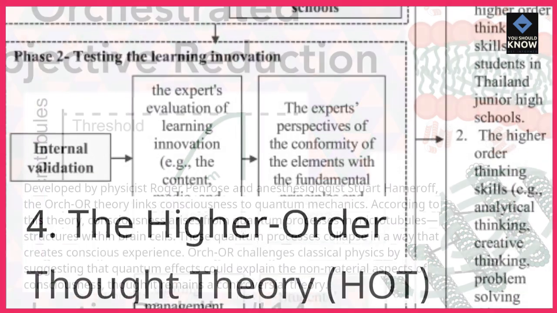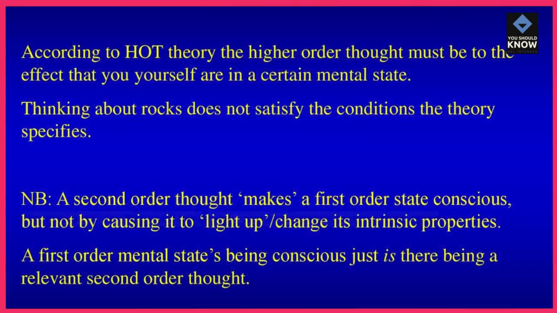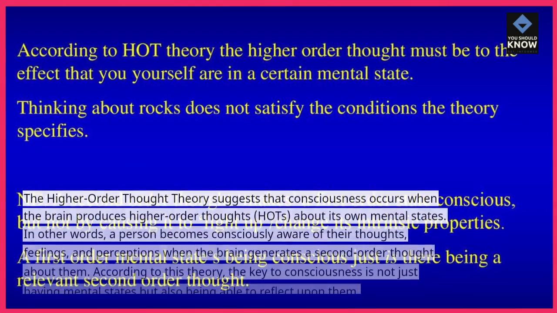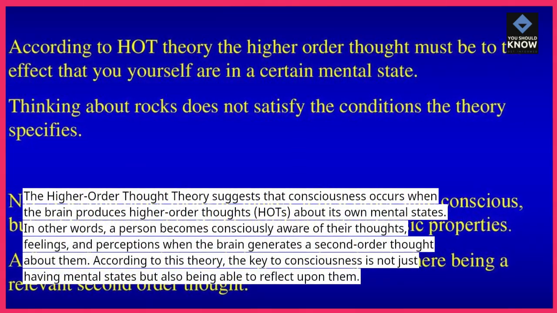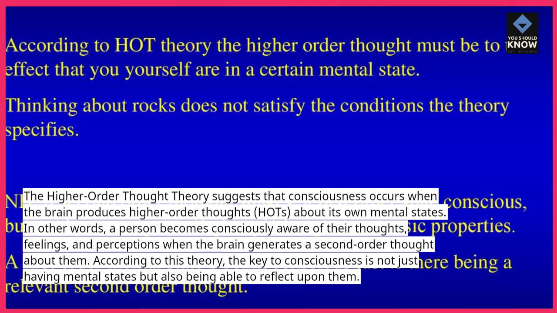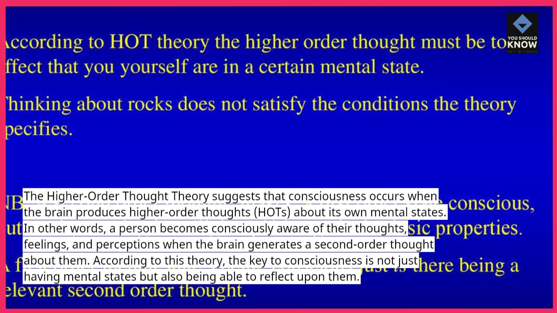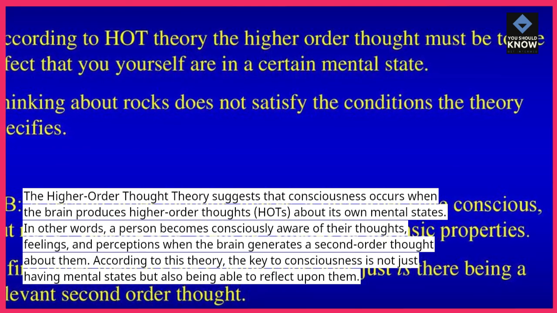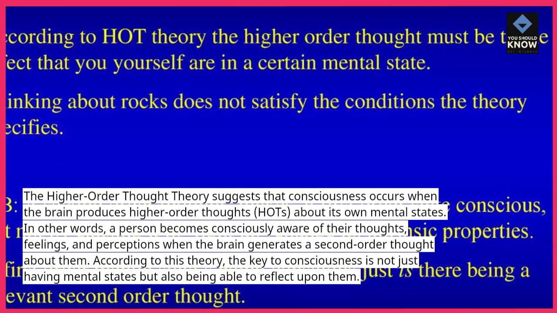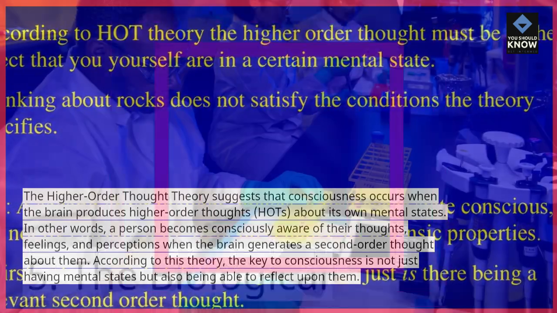4. The Higher-Order Thought Theory, HOT. The higher-order thought theory suggests that consciousness occurs when the brain produces higher-order thoughts, HOTs, about its own mental states. In other words, a person becomes consciously aware of their thoughts, feelings, and perceptions when the brain generates a second-order thought about them. According to this theory, the key to consciousness is not just having mental states but also being able to reflect upon them.